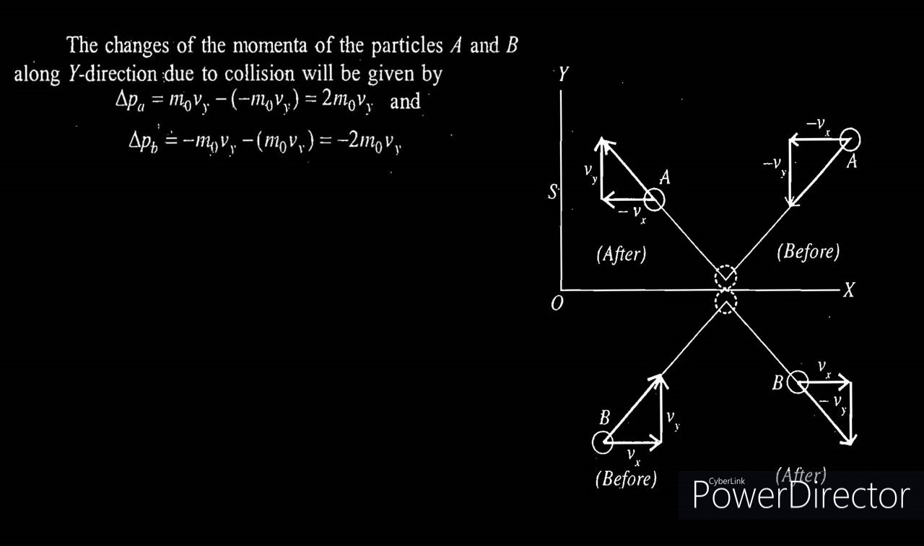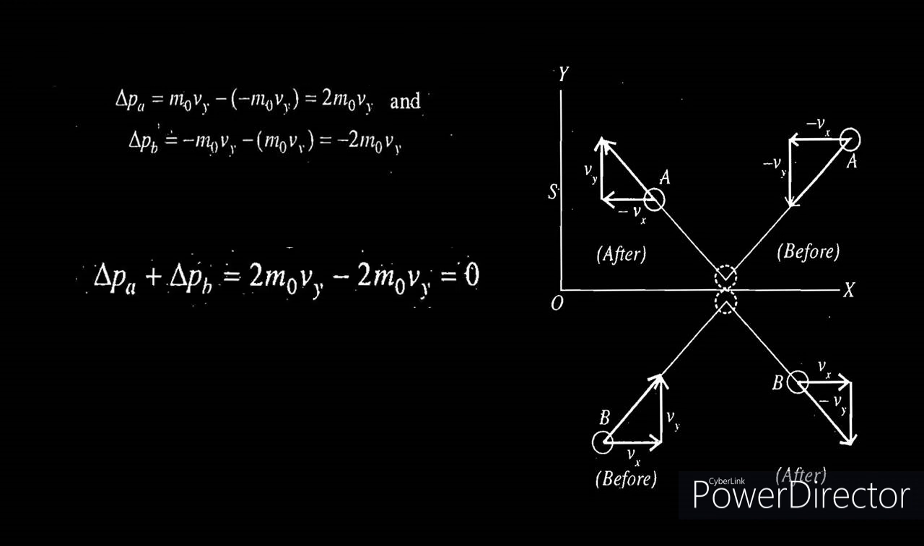Similarly, we can calculate the change in momentum of the second particle B. Delta Pb is equal to final momentum minus initial momentum. Final momentum is equal to m0 times minus Vy. Initial momentum is equal to m0 times Vy. So we get delta Pb equal to minus m0 Vy minus m0 Vy, which gives 2 times minus m0 Vy. Now, the total change in momentum is delta Pa plus delta Pb, which is equal to 2 m0 Vy minus 2 m0 Vy, which results in 0 change in momentum.